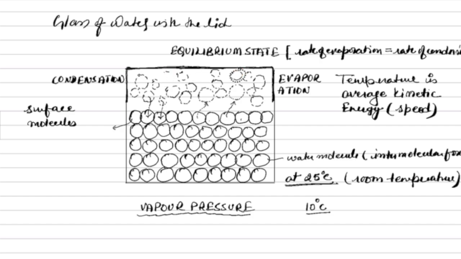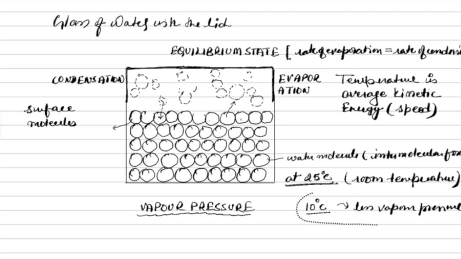So let me decrease the number of molecules in the vapor. These molecules will not be there, right? So not two, but one molecule per second is going into the vapor state. The condensation also starts happening, but look at the vapors. Vapors are less, so less vapor pressure. So water at the lower temperature will have a lower vapor pressure because not so many molecules are getting converted into the vapor state.